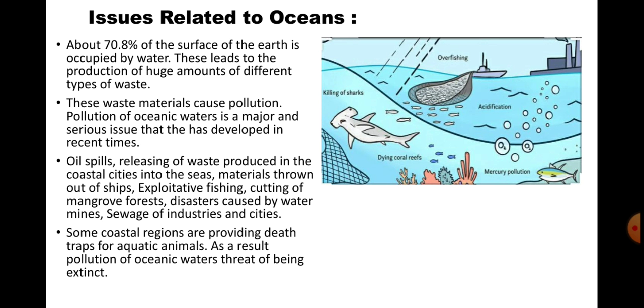The water cycle starts from the ocean and ends in the ocean. If we want to live on the earth, water is needed. Without water we cannot live. Okay, understood? I hope you have understood.